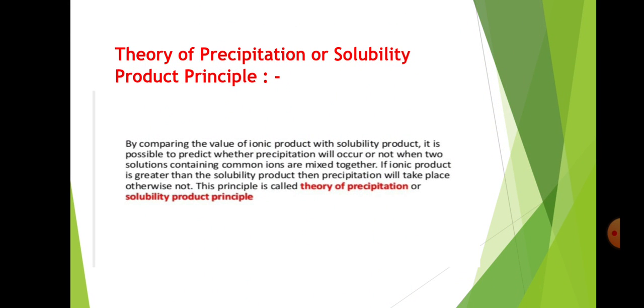Then we see the theory of precipitation or solubility product principle. By comparing the value of ionic product with solubility product, it is possible to predict whether precipitation will occur or not when two solutions containing common ions are mixed together. If ionic product is greater than the solubility product, then precipitation will take place, otherwise not. And this principle is called the theory of precipitation or solubility product principle.